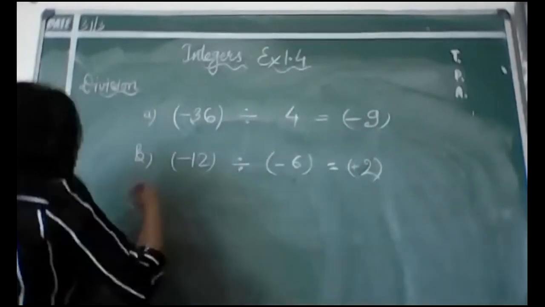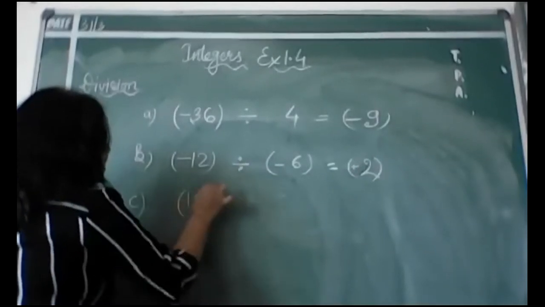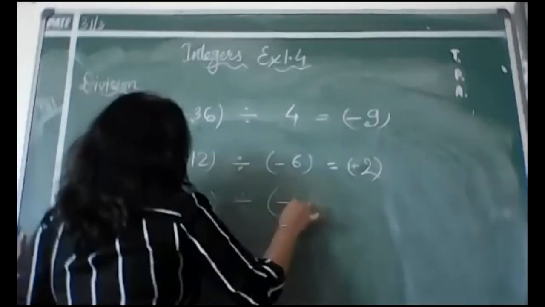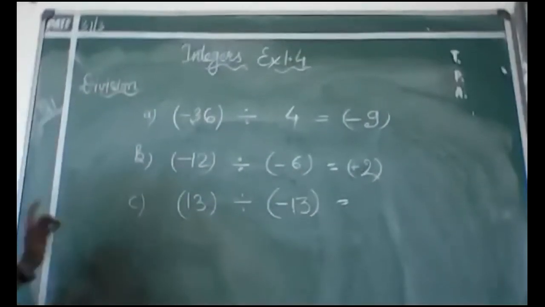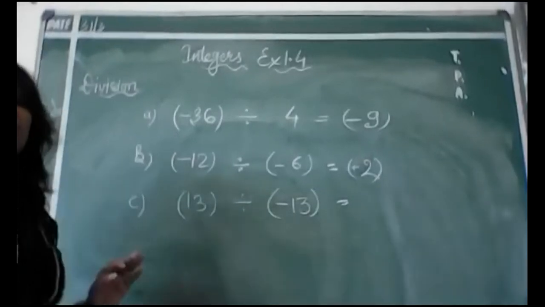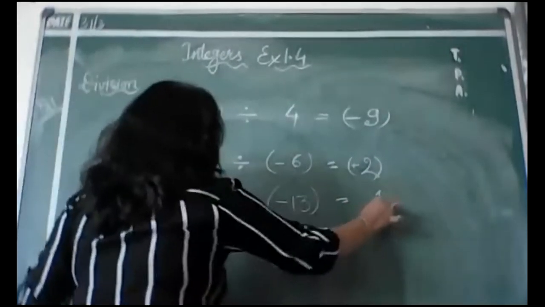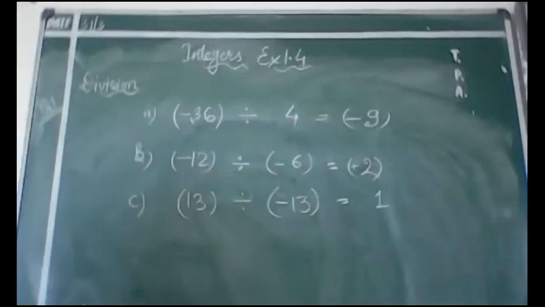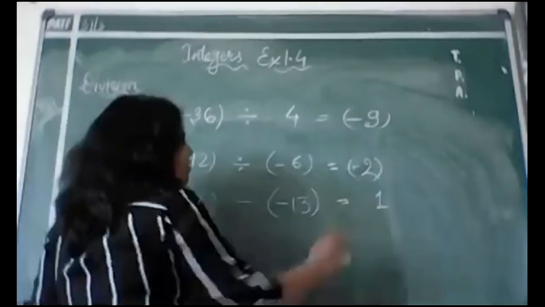Now suppose I am giving you a different question. Suppose it is 13 divided by minus 13. What will be the answer? Now you know the same number divided by the same number gives you the answer 1, because if a number is the same and the division sign is there and you are dividing that particular number by the number itself, remember the answer will always be 1.